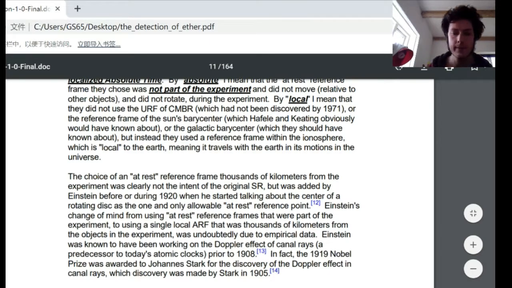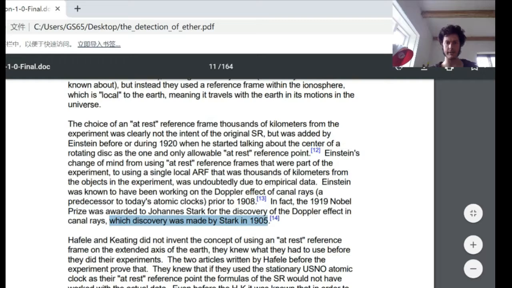Einstein's change of mind from using at-rest reference frames that were part of the experiment to using a single local absolute reference frame that was thousands of kilometers from the object in the experiment was undoubtedly due to empirical data. Einstein was known to have been working on the Doppler effect of canal rays, a predecessor to today's atomic clocks, prior to 1908. In fact, the 1919 Nobel Prize was awarded to Johannes Stark for the discovery of the Doppler effect in canal rays, which discovery was made by Stark in 1905.